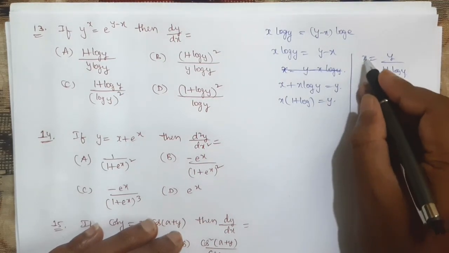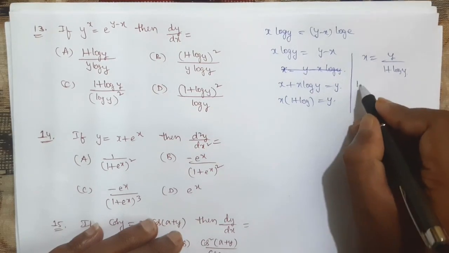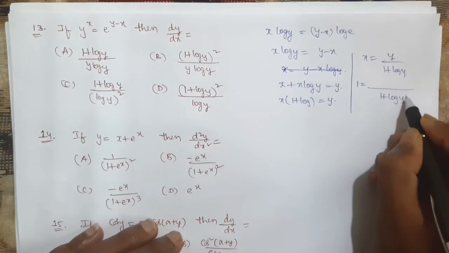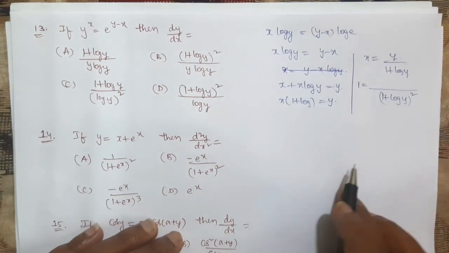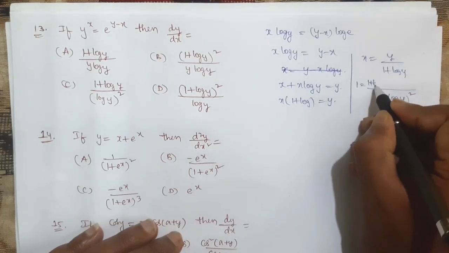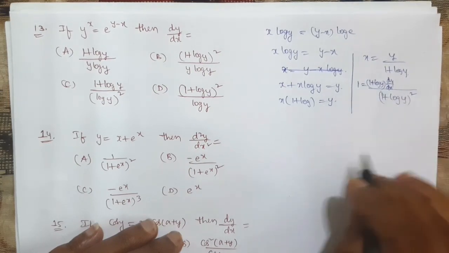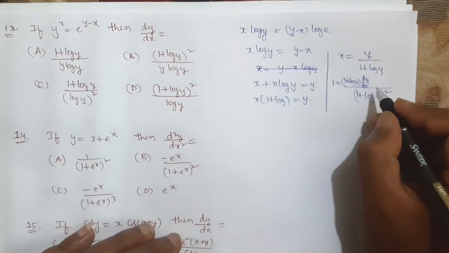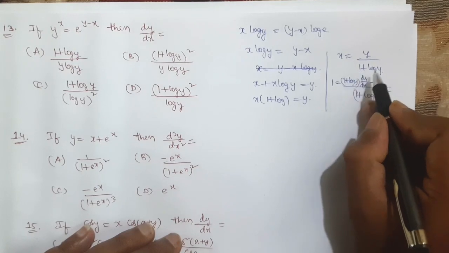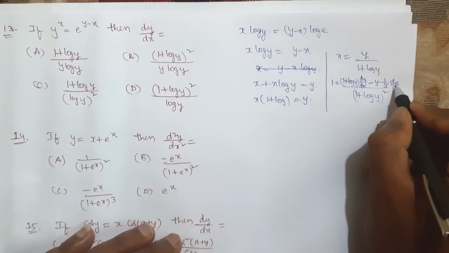So here the derivative of x is equal to 1, and here you can apply the u by v rule. The denominator is 1 plus log y whole square. And in the numerator, by the u by v rule, it is 1 plus log y into the derivative of y, which is dy by dx, and then minus y into the differentiation of 1 plus log y: differentiation of 1 is 0, and differentiation of log y is 1 by y into dy by dx.